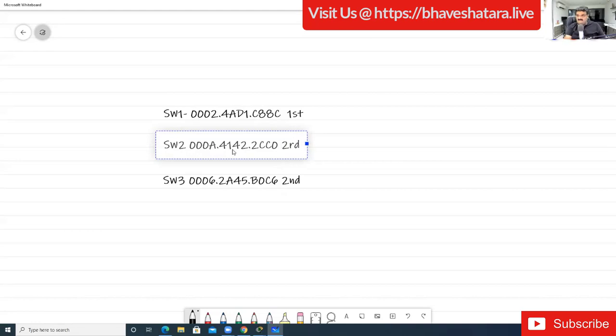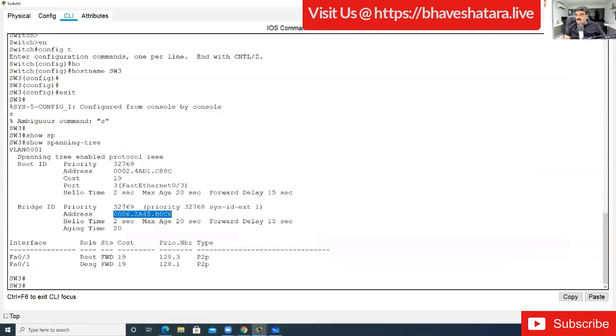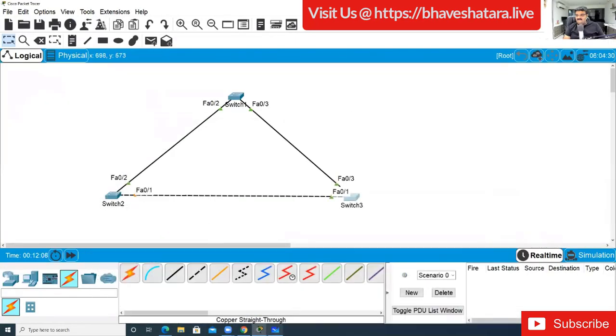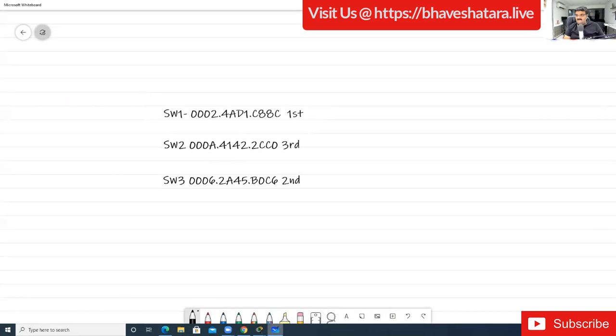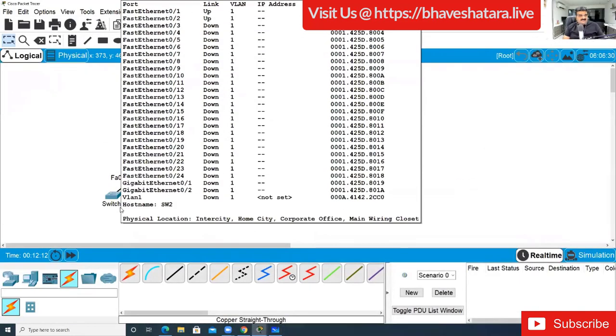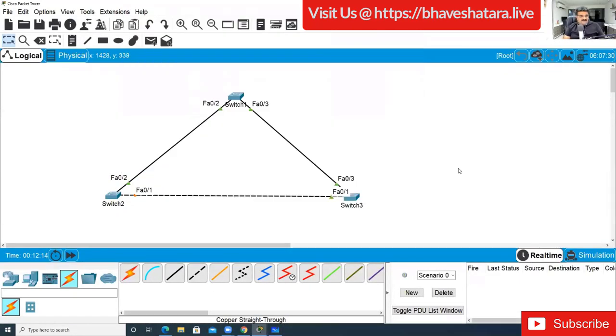Because it has the highest, switch 2 is getting the blocked port. So this is how we know this.